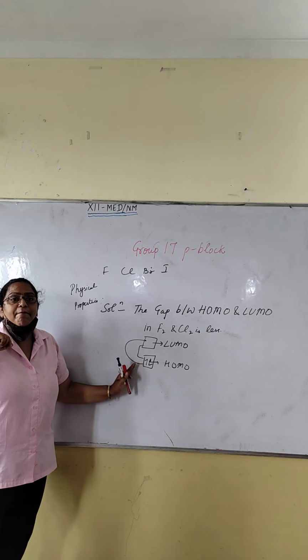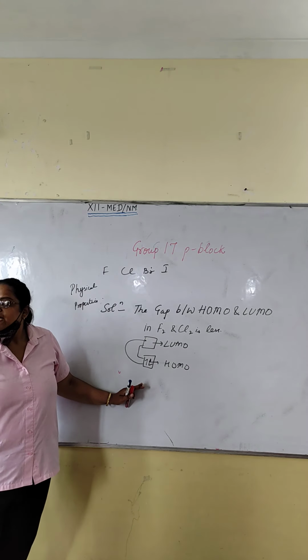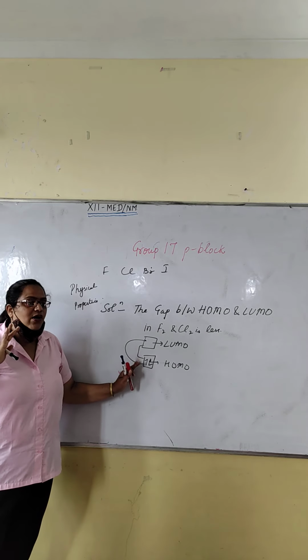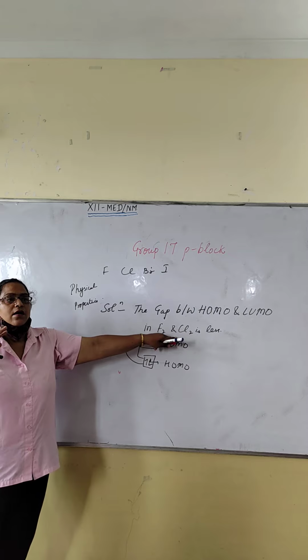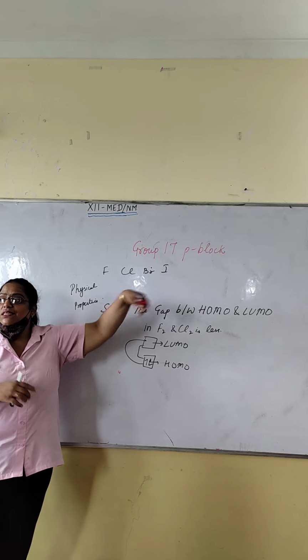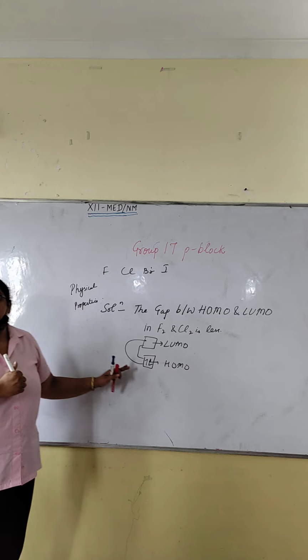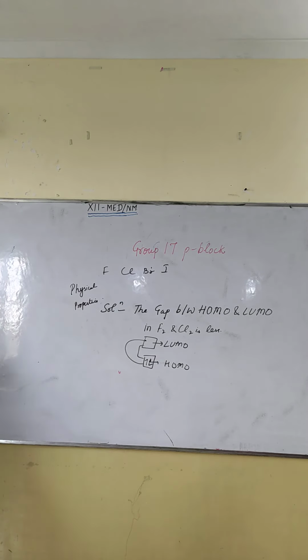So they easily come back. When they come back, they return to the original state. They emit radiations. And if the radiations fall in the visible region, they must be colored. But in the case of nitrogen and oxygen, this gap is very large. So that's why they are colorless. Okay? Clear to everyone?